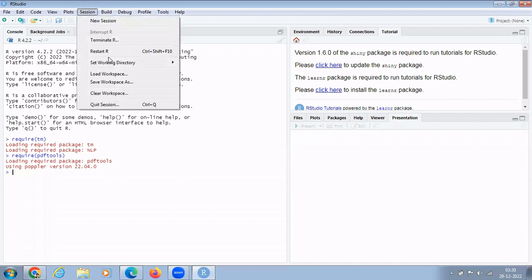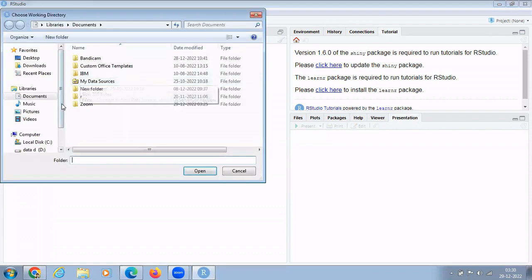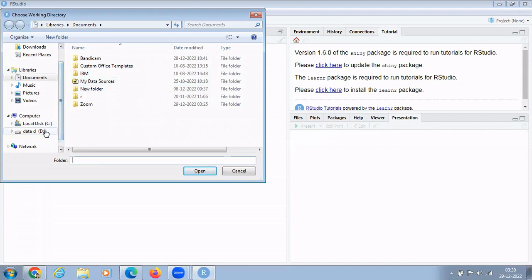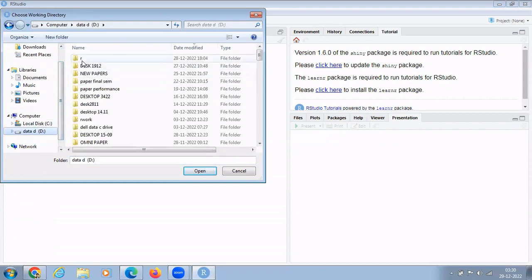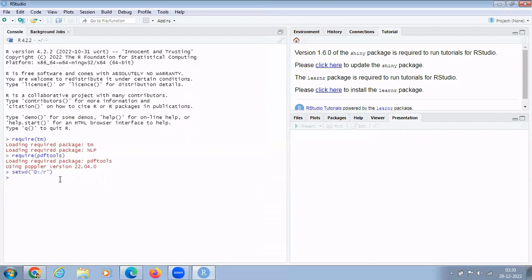Go to Session, Set Working Directory, and Choose Directory. You can choose anywhere. I am choosing my D drive. I will choose R as my working directory. Yes. Now you can see the message has been displayed: setwd D:/R. It means now my working directory has been set to R in D drive.